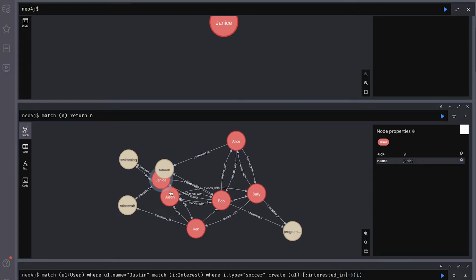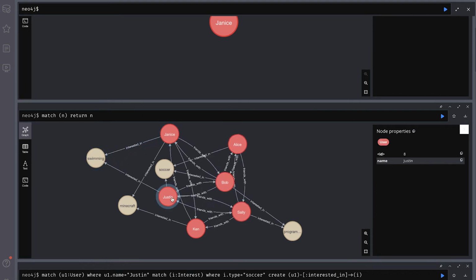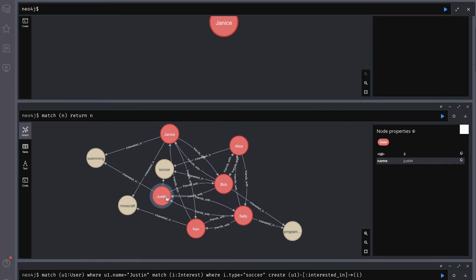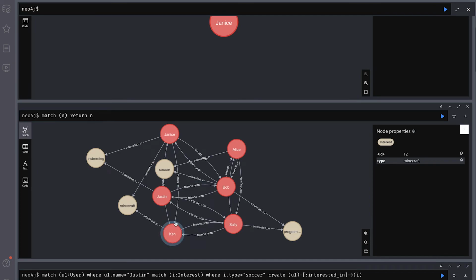So let's look back at our graph and figure out what Ken likes that Janice likes as well. So we have Janice right here, and we can see that Janice is interested in swimming with Justin, so that's not it. Janice is interested in Minecraft, which Ken is also interested in. So there you go, we have a shared interest. We can suggest that person to Ken, and maybe they'll get along with that person.